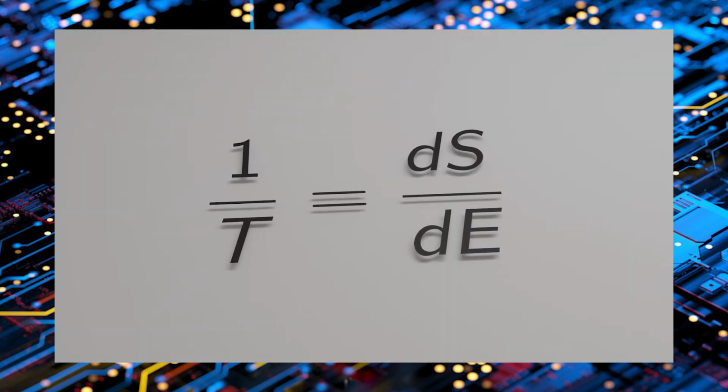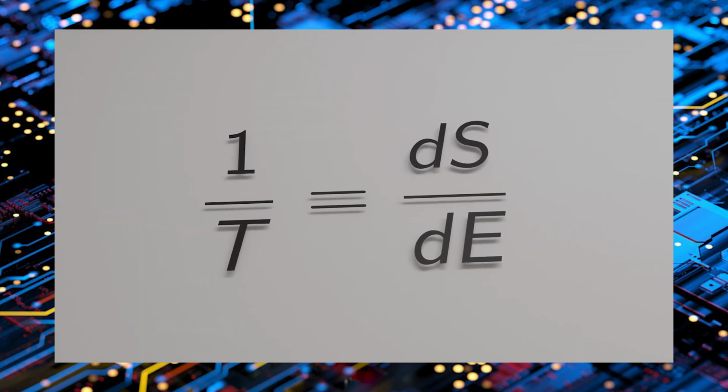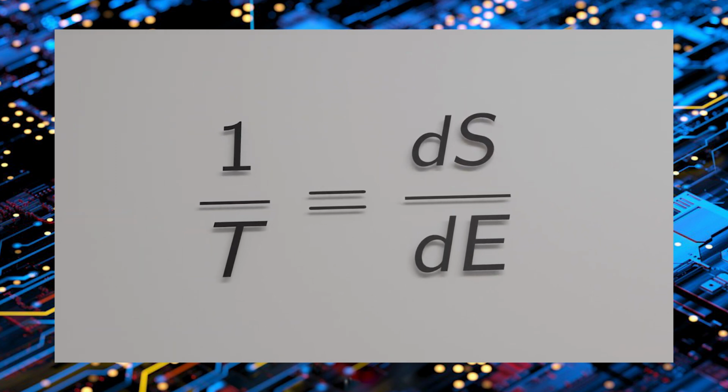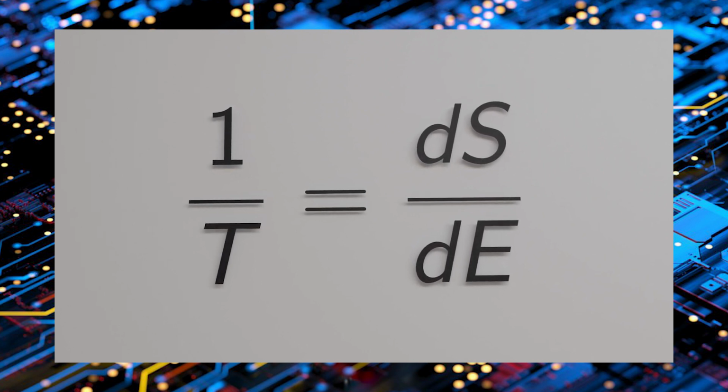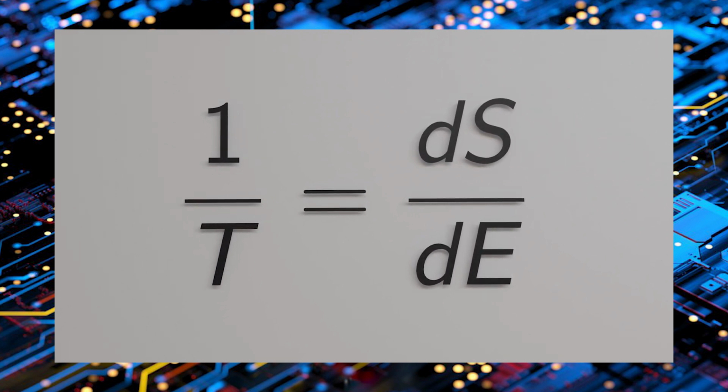This is the definition of temperature, or rather the inverse temperature, 1/T, that you can find in a lot of textbooks. That's the one that leads to the equally spaced lines on your thermometer. 1/T is defined as the derivative of the entropy S with respect to the energy E.